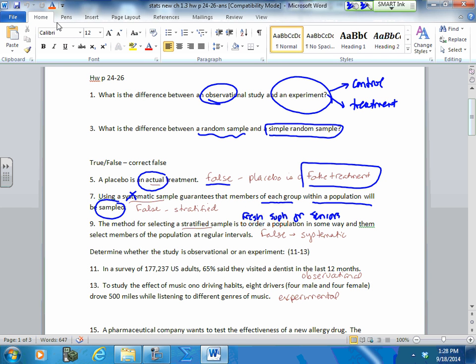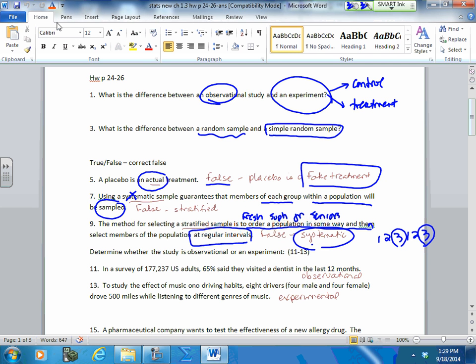Number 9, the method for selecting a stratified sample is to order a population in some way and then select members at regular intervals. This is your systematic. Count off 1, 2, 3, 1, 2, 3. Pick all your 3s. Systematic, regular intervals.